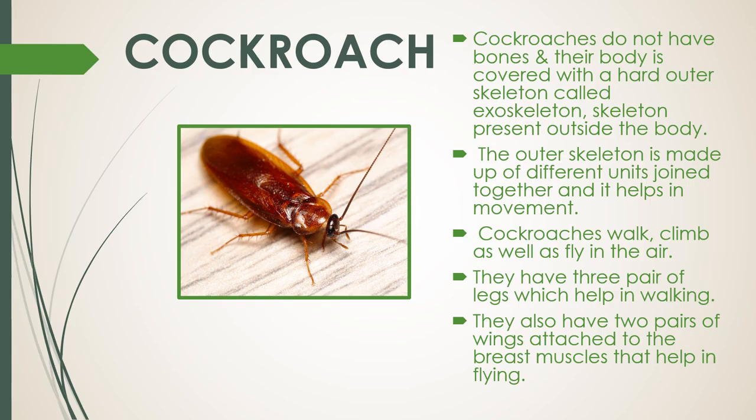Movement in cockroach. Cockroaches do not have bones and the body is covered with a hard outer skeleton called exoskeleton, which means skeleton present outside the body. The outer skeleton is made up of different units joined together and it helps in movement. Cockroaches walk, climb as well as fly in the air. They have 3 pairs of legs which help in walking. They also have 2 pairs of wings attached to the breast muscles that help in flying.